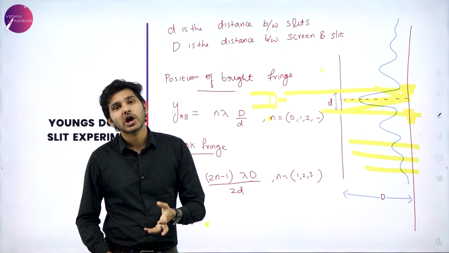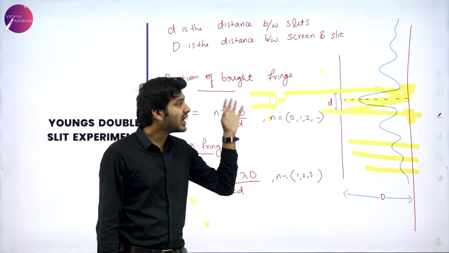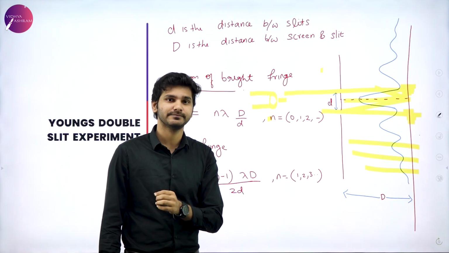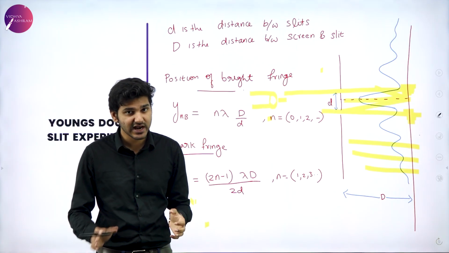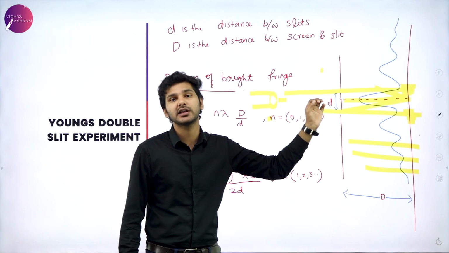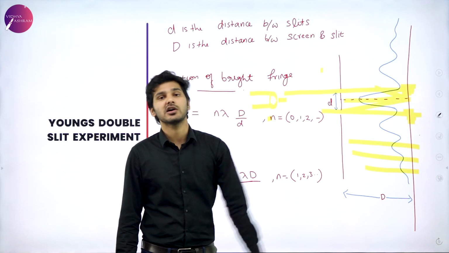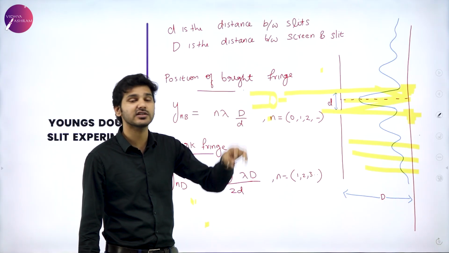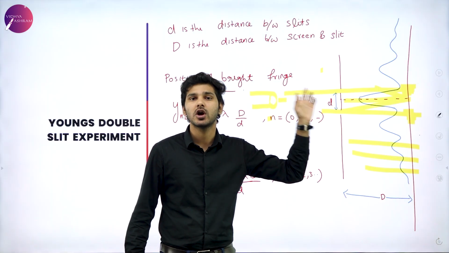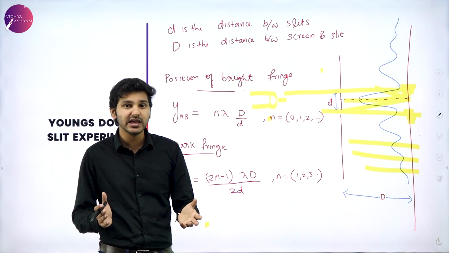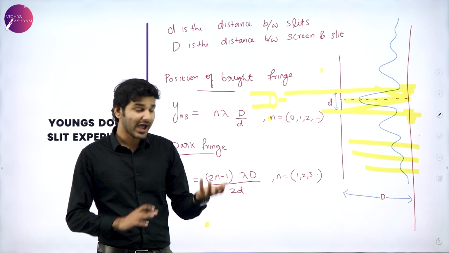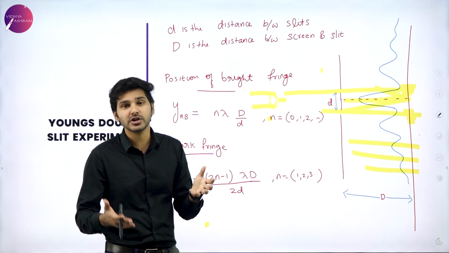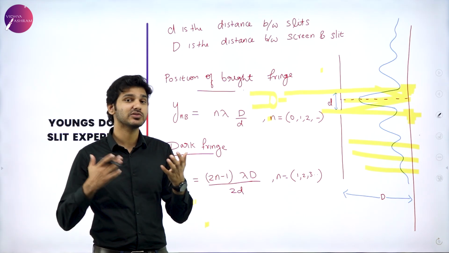But the crazy fact was that when this detector was placed, light suddenly started to behave like a particle. The spooky phenomenon here is that when we are not observing, light behaves like a wave. But when we try to observe which slit the electron or photon passes through by placing a detector, suddenly light behaves like a particle. Light actually knows if we are observing it or not, and based on that, the output you get varies. So that is a very spooky phenomenon.